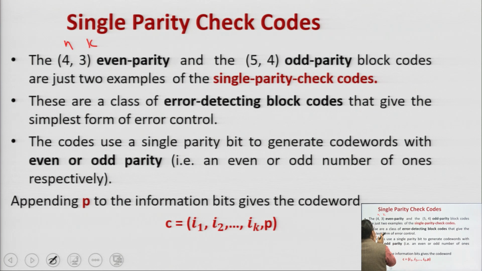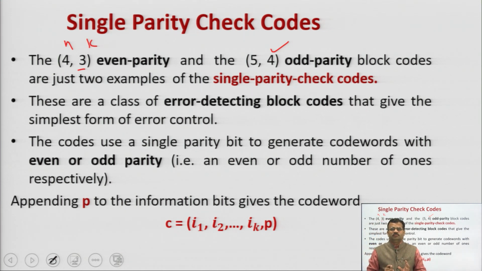It means from the 3 bits you have to generate 4 bits of code. Okay, and your parity bit is here what? 1. Here also you are encoding from the 4 information bits into the 5 final bits.